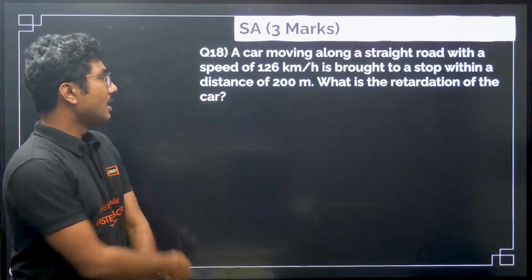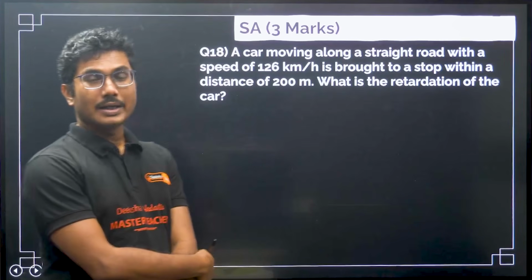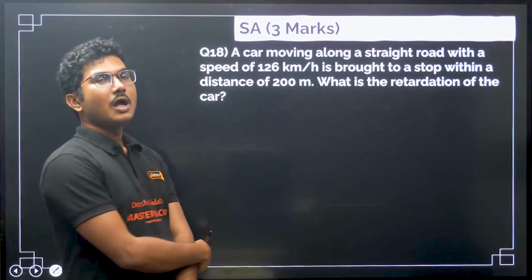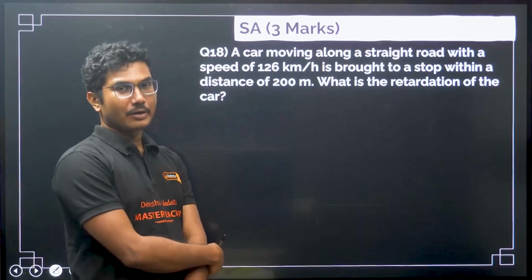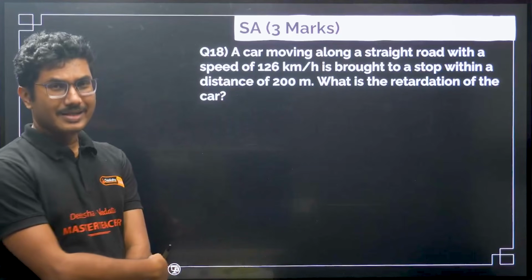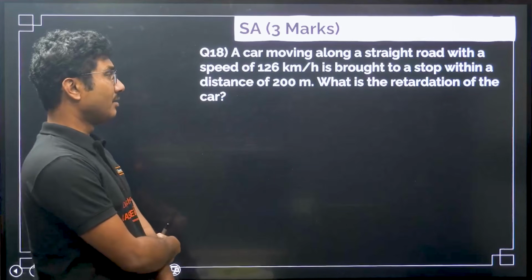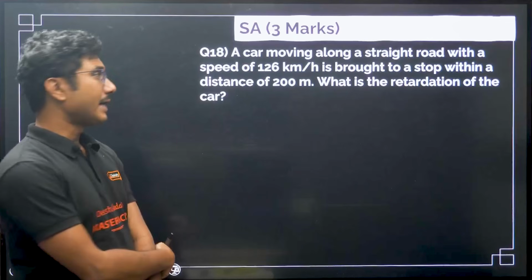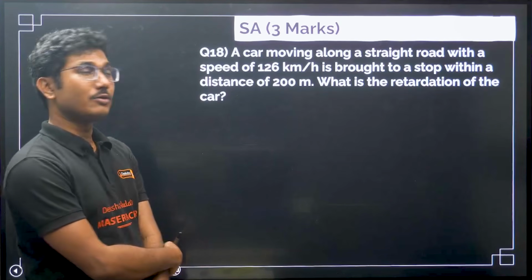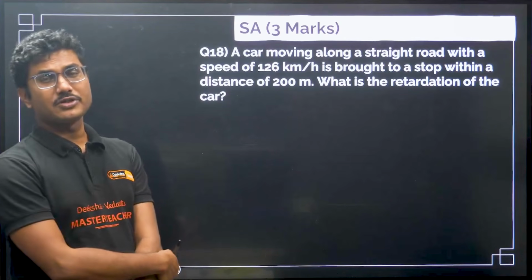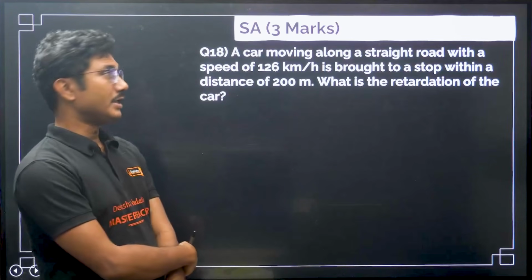Now, a 3 marker numerical is very common from this chapter. Even a 2 marker numerical can come, but 3 marker numericals are generally possible from this chapter. And there may be a 5 marker numerical, maybe not from this chapter, but again it is possible.